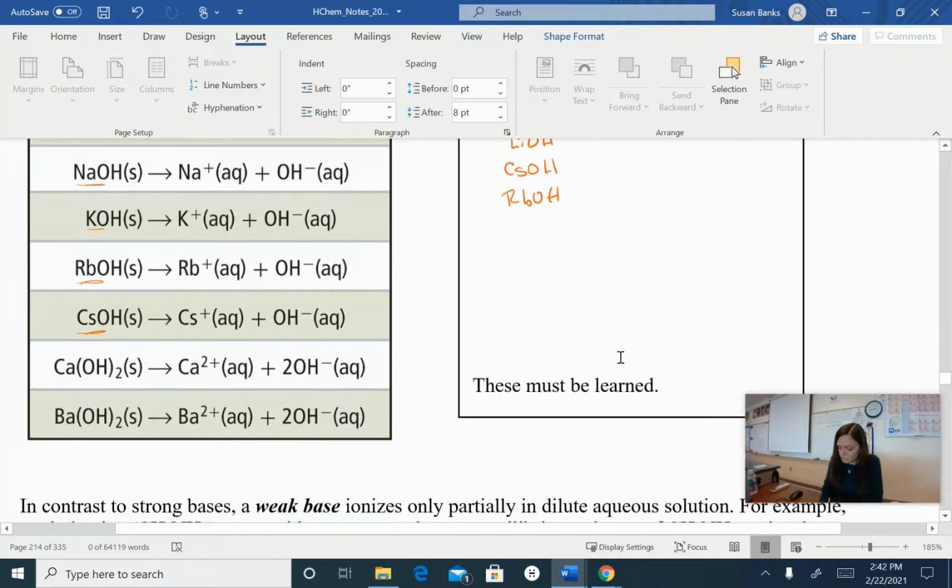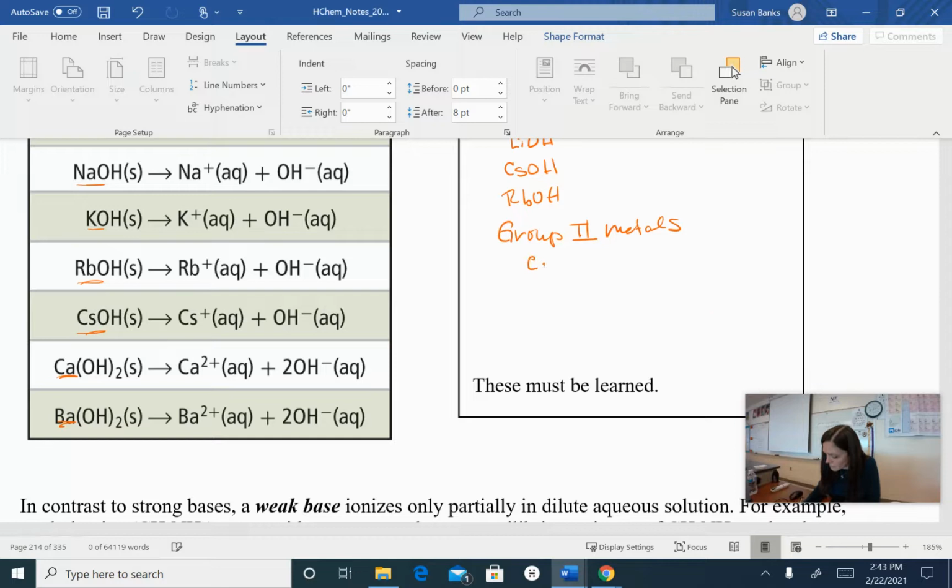Those were calcium, barium, and strontium. So we have a couple that are group 2 metals. We have calcium hydroxide, we have strontium hydroxide, and we have barium hydroxide. Okay, those were also the soluble ones.